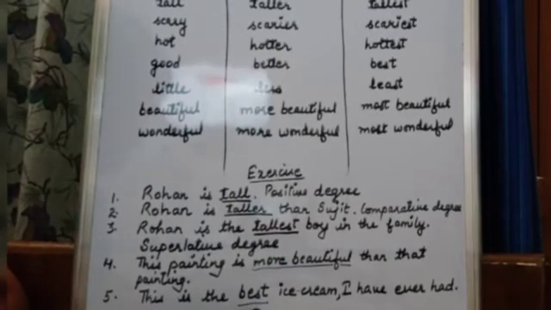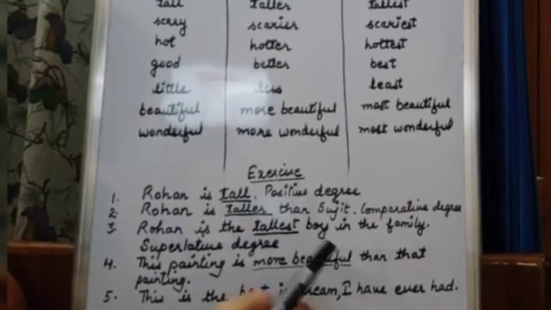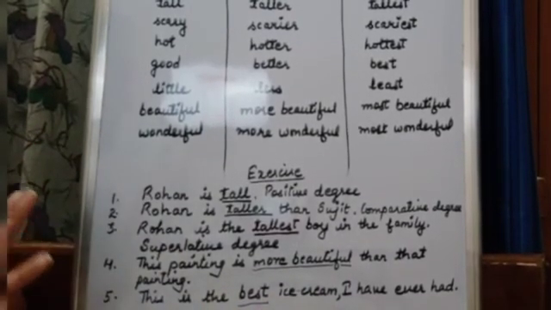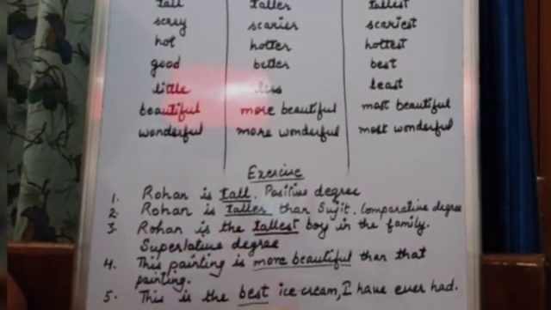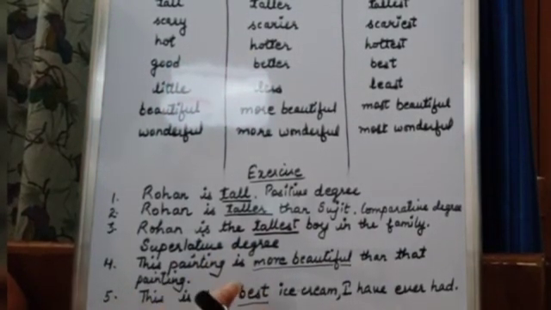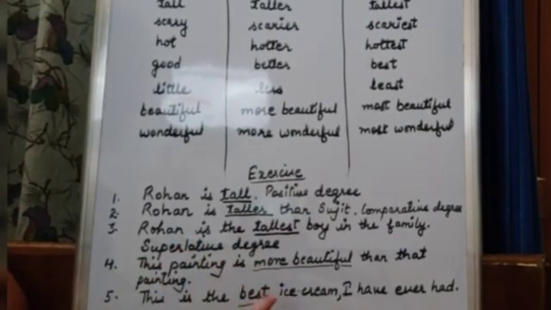Superlative degree. Also, the person is saying that this is the best ice cream that he has ever had. It means you have eaten so many ice creams in your life up till now. So you are comparing so many ice creams that you have eaten in the past to the ice cream that you are eating right now. So that's why you are saying this is the best. So here the comparison has been made with more than two ice creams.